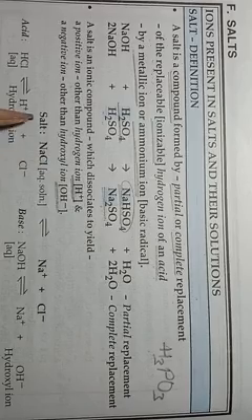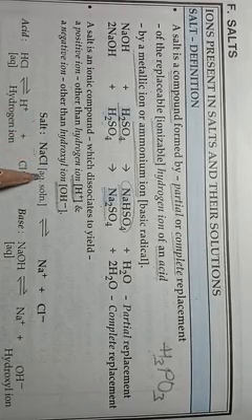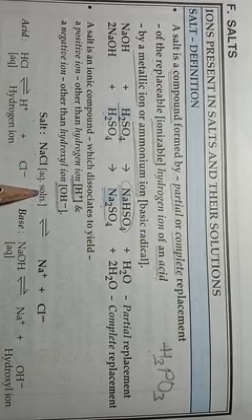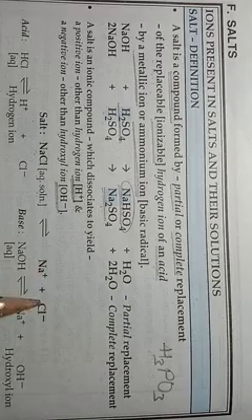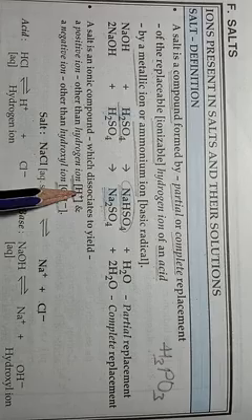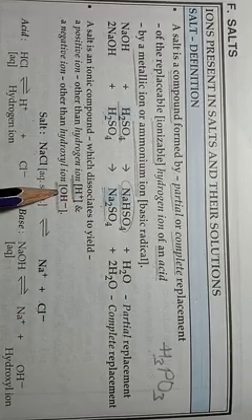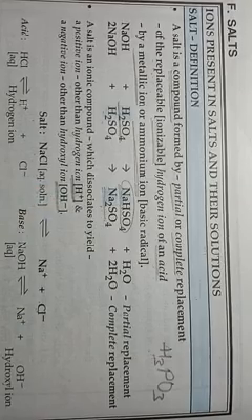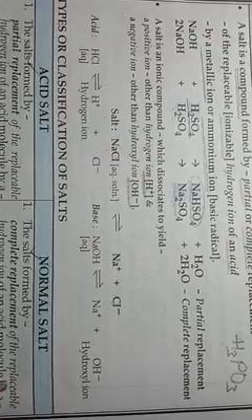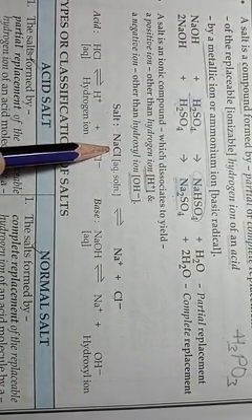For example, NaCl, which is a salt, in aqueous solution dissociates into Na plus and Cl minus. So Na plus is a positive ion different from H plus, and Cl minus is a negative ion different from OH minus.